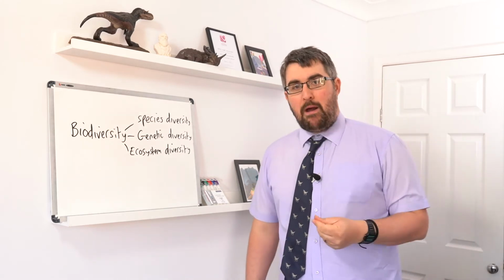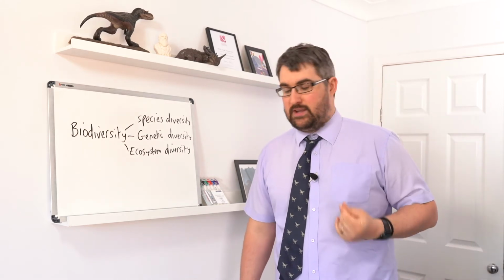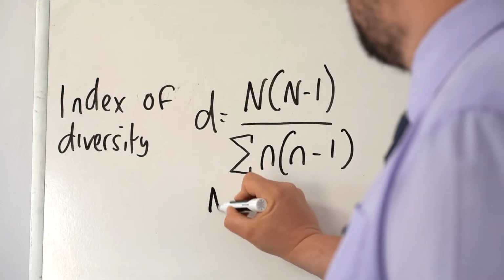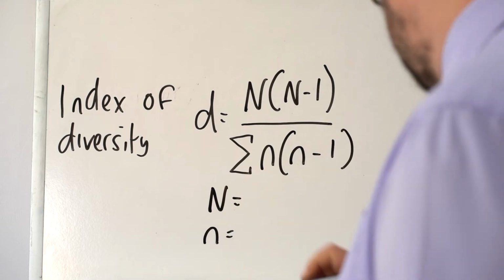But how do we go about measuring something like biodiversity? And that's where we look at this idea of index of diversity. So I'm just going to write up the equation and I'm going to talk my way through it.